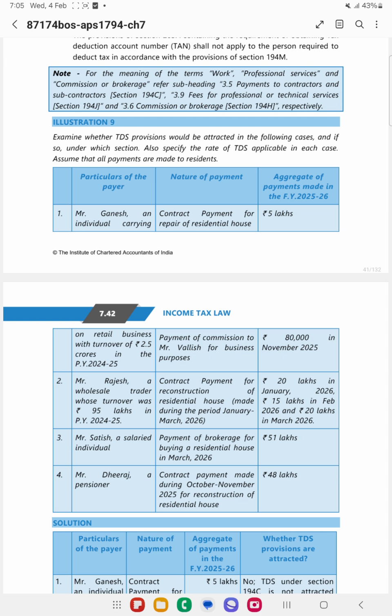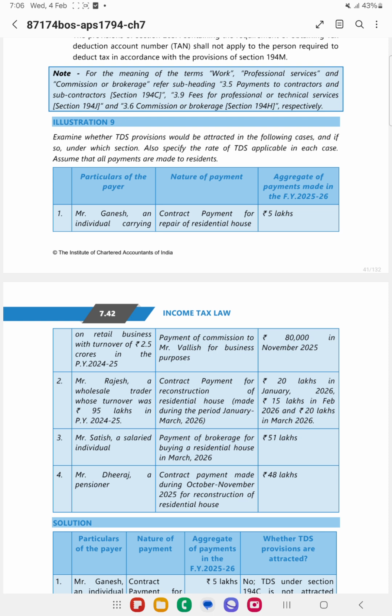contractual payment in respect of the residential house is not covered under 194C, and also the individual or HUF is not other than those normal individual and HUF which are covered under 194M, right?